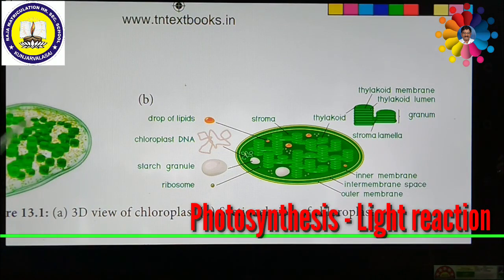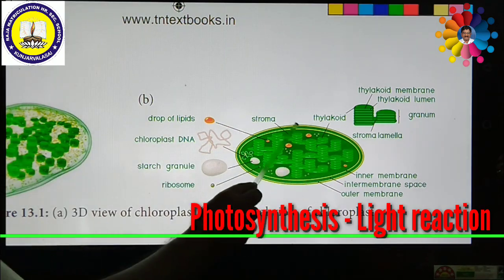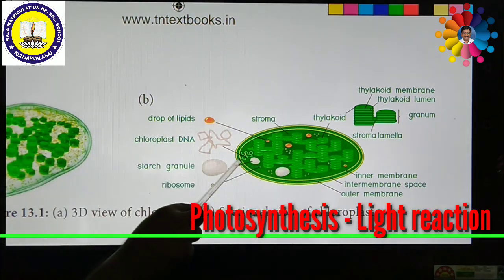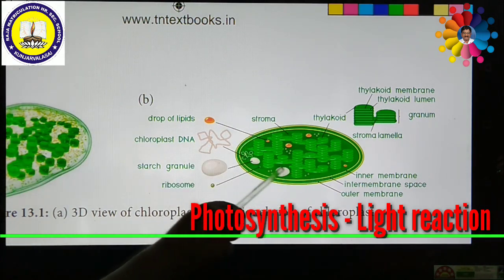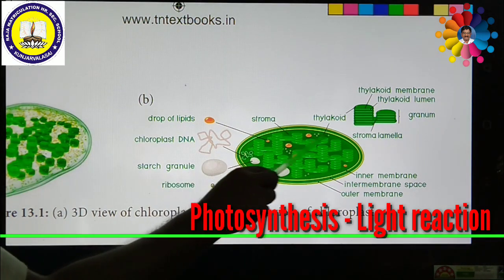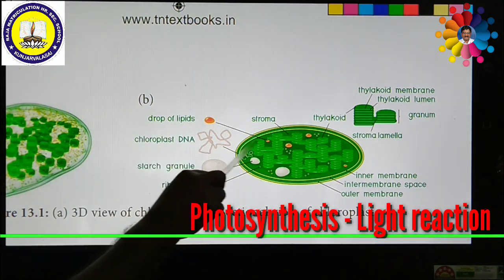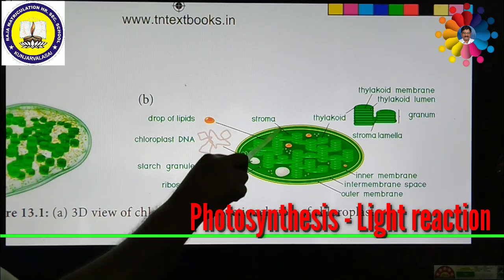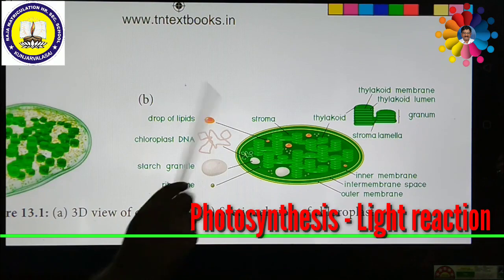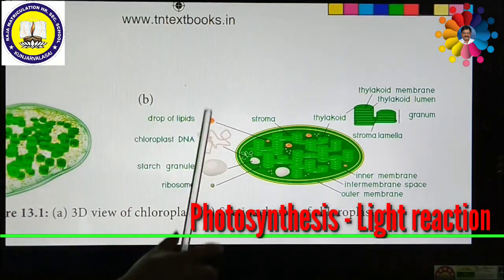Chloroplast is a double-membrane bounded organelle. This is the outer membrane, this is the inner membrane. Inside the inner membrane, a fluid substance is present, which is called the stroma. Inside the stroma, a lot of stacks of thylakoids, coin-like arrangements or circular disc-shaped structures, are present. These are called thylakoids. A number of thylakoids are arranged one over the other, which are called stacks of thylakoids.